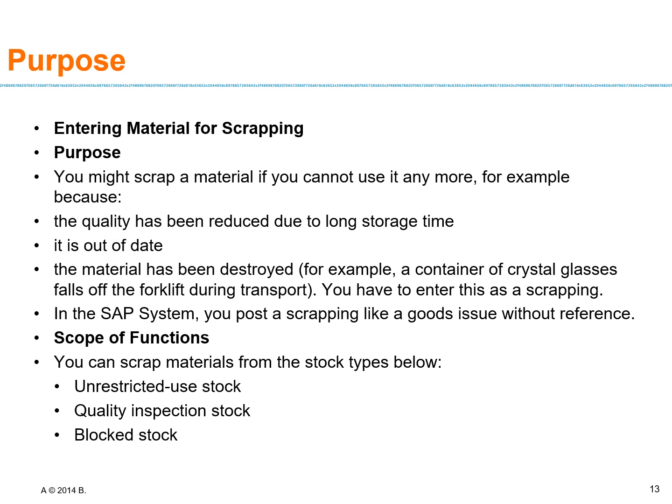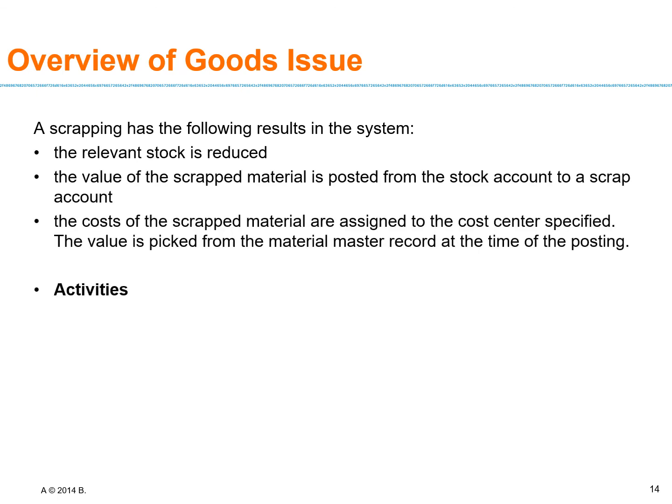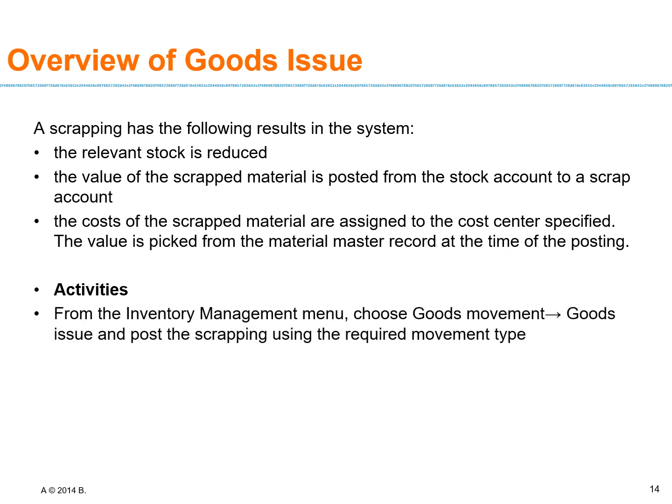So scrap material can be anywhere. Inspected stock में भी हो सकता है, blocked stock में भी हो सकता है, and it also may come into the unrestricted stock. So whenever any disposal of the scrapping is there, if you are issuing any scrap material, then what happens is a relevant stock is reduced.